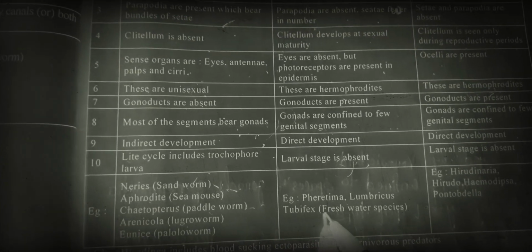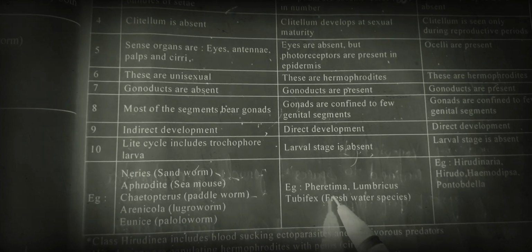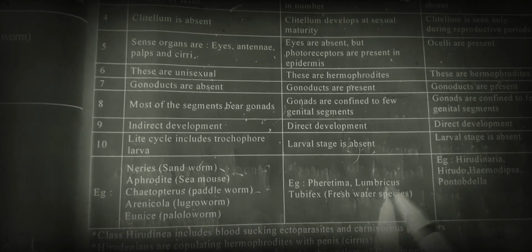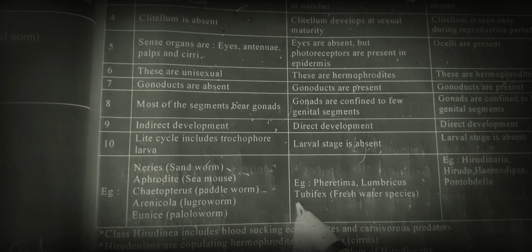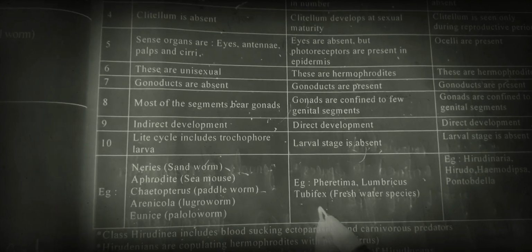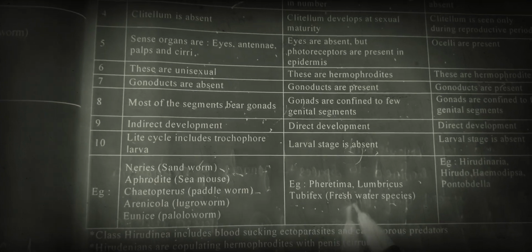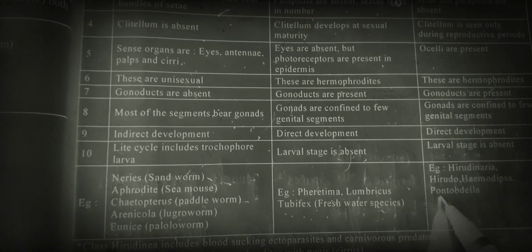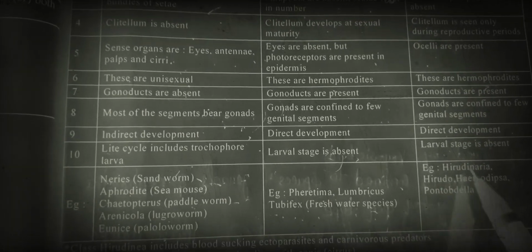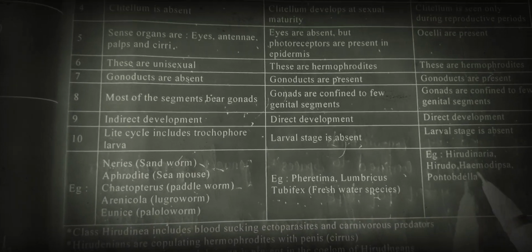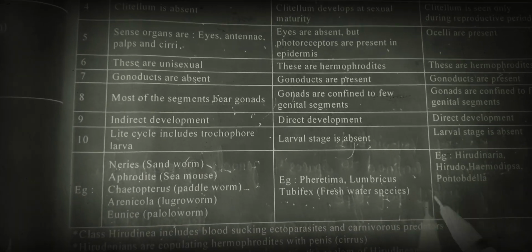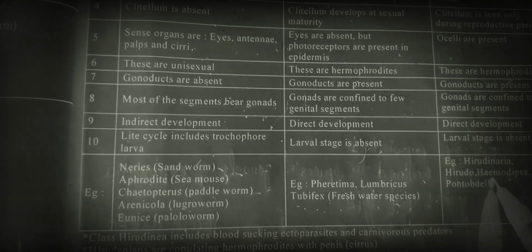Next, examples for the class Oligochaeta are Pheretima, Lumbricus and Tubifex. This is important: Tubifex is a freshwater species. Next, class Hirudinea examples are Hirudinaria, Hirudo, Haemadipsa and Pontobdella. These are the examples.